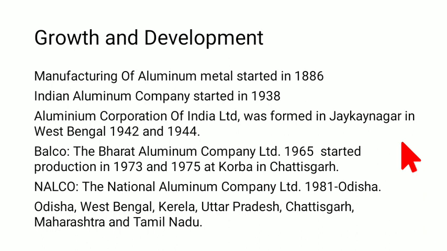Now after Balco, we have the NALCO, the National Aluminum Company Limited, and it was started in 1981 in Orissa. The Balco and the NALCO are very important, and that's why Orissa ranks first in aluminum production in India. Second comes West Bengal, and then Kerala, Uttar Pradesh, Chhattisgarh, Maharashtra, and Tamil Nadu.